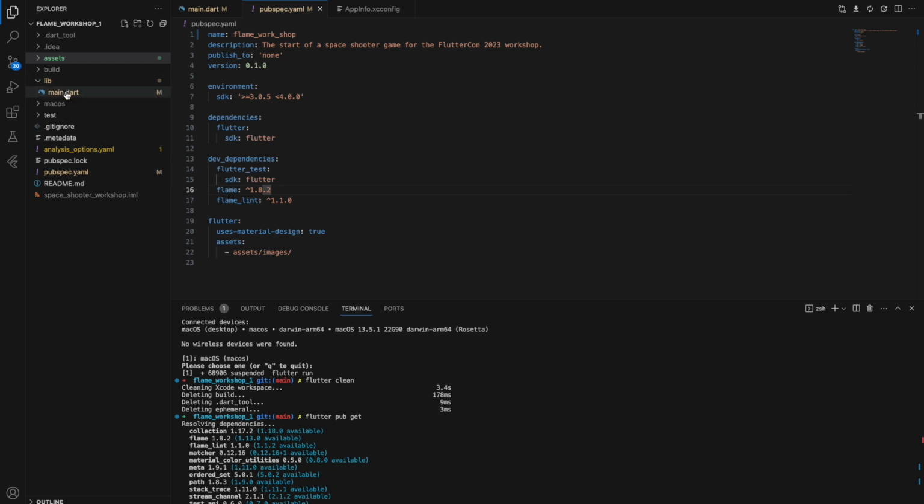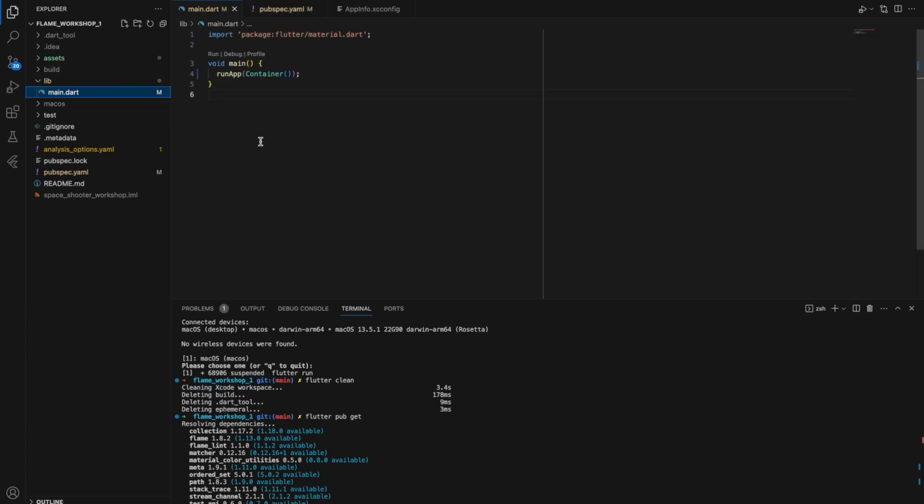This is a classical Flutter project with a main.dart file. There is nothing here. I just removed all of the generated code and some widgets, some comments, just to make it more comfortable and reduce some informational noise here.